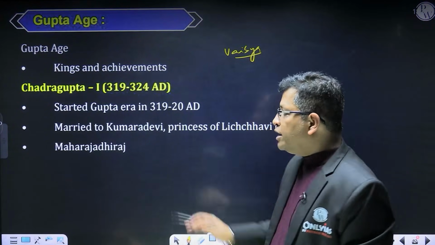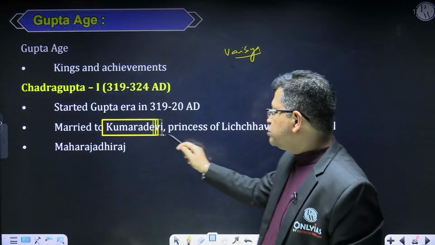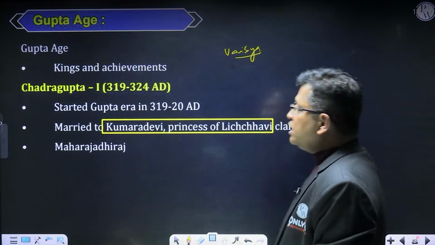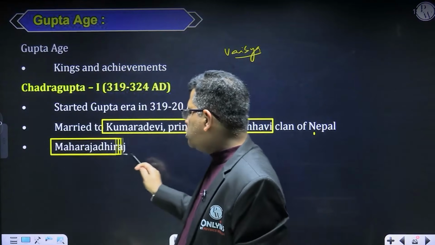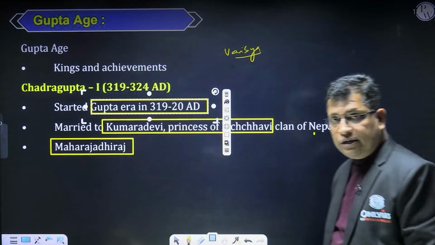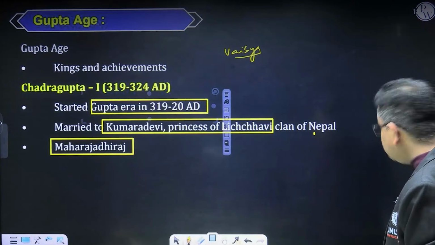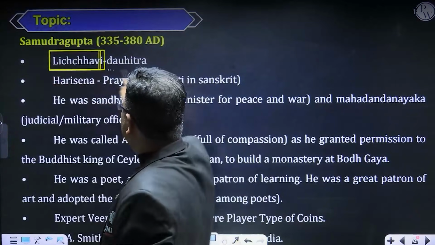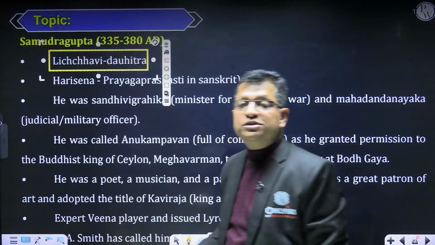So he married a Lichchhavi princess, Kumaradevi, and took the title of Maharajadhiraja and also started an era called the Gupta era in 319-320. After him, his son Samudragupta came to power, and he took the title of